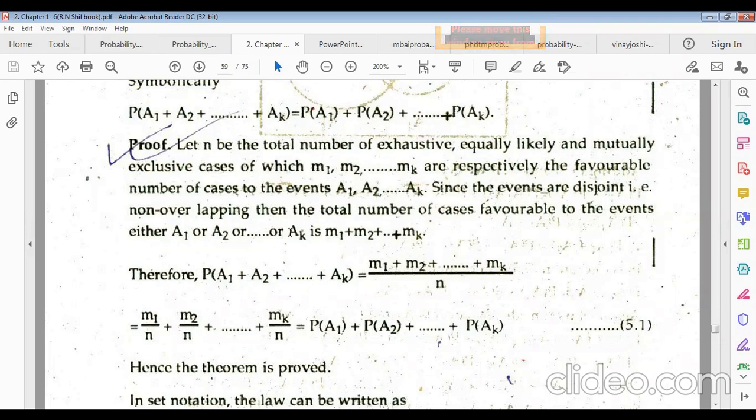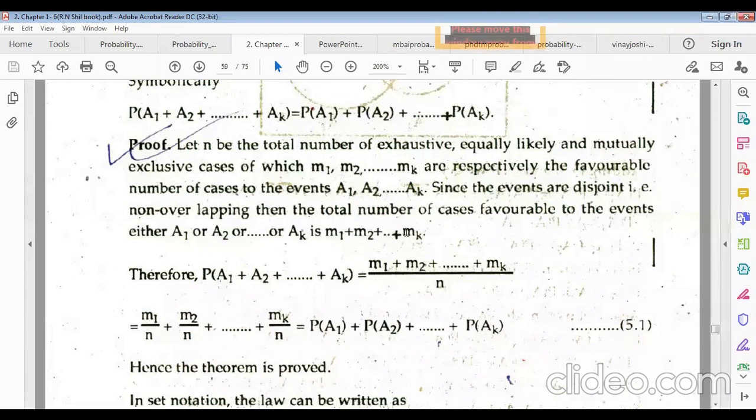AK. What does "or" mean? You must know we use union in sets for "or". So for union we have to take non-overlapping, understood? That means they are disjoint. Disjoint means not happening altogether, individually happening. This means not overlapping. Overlapping means actually happening altogether. So non-overlapping means there will be no joint, they are disjoint events. This is why non-overlapping.